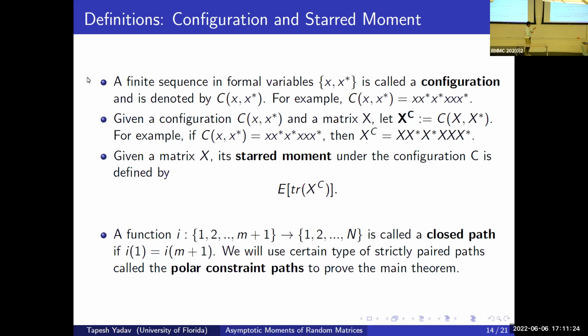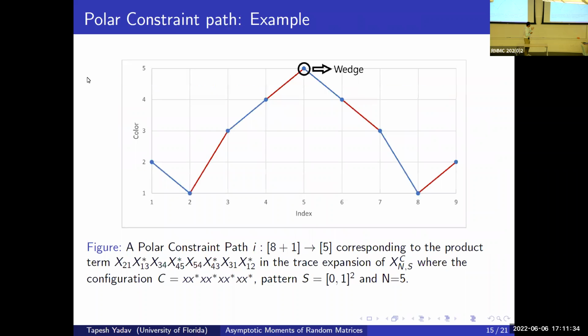And counting these paths essentially gives us the moments. So that's how combinatorics is related to the free probability theory here. As an example, these paths are just discrete functions. So take this discrete function. This path is an example of a polar constraint path.